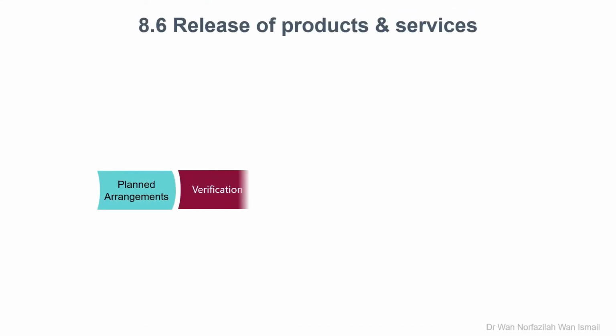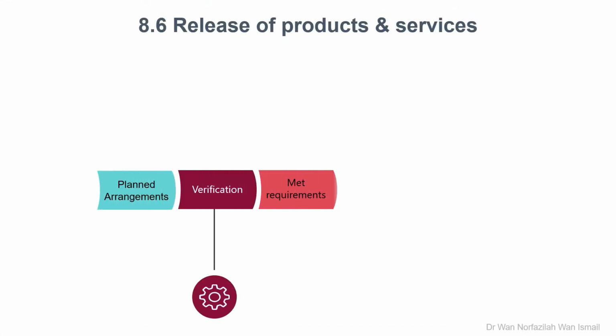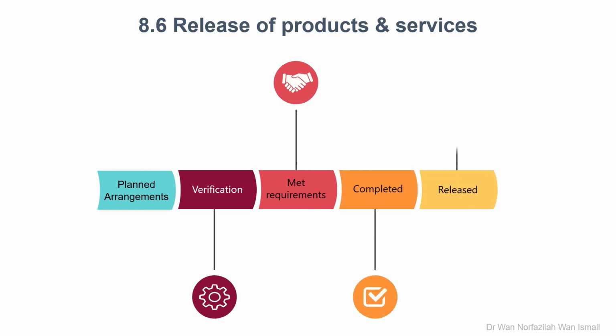Clause 8.6 Release of products and services. The organization shall implement planned arrangements at appropriate stages to verify that the product and service requirements have been met before it is released. It is important to identify, monitor, and measure product or service characteristics to verify conformity to their requirements.